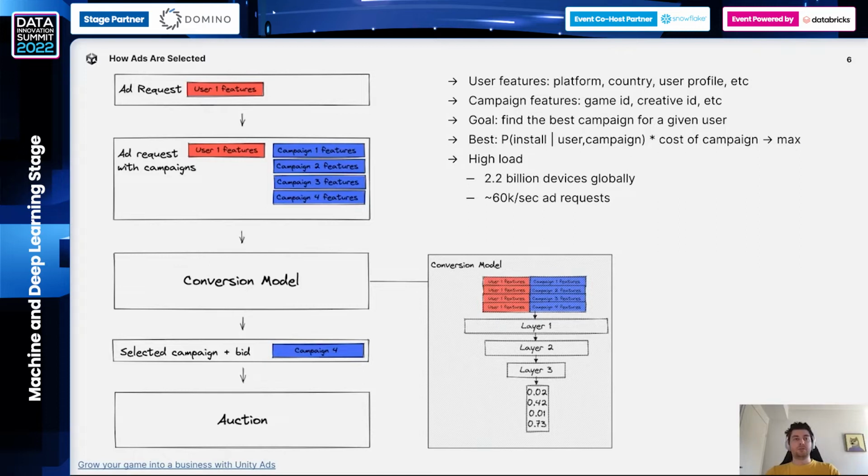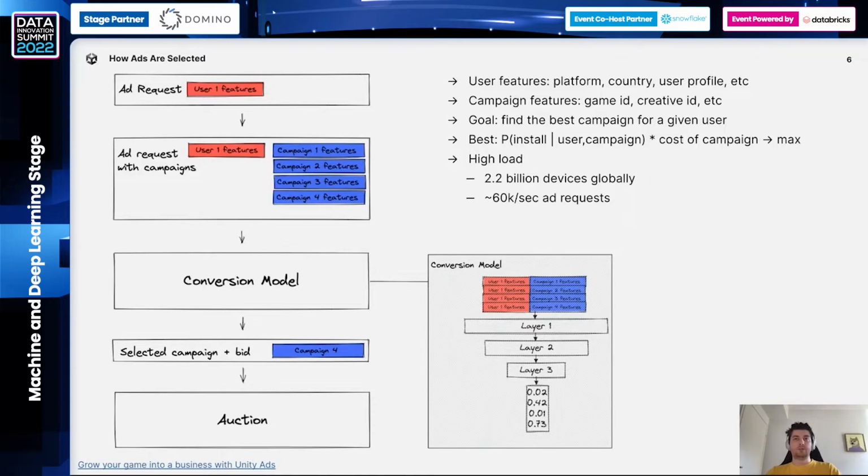For predicting conversion, we're using conversion prediction model. So we send user features and campaign features through a conversion model. In this model, which is represented by a bunch of fully connected layers, what is happening is that we receive features, we preprocess them somehow, then we repeat user features as many times as we have campaigns, and send this input to the model. Model makes predictions for every such interaction and returns the probability of installing each campaign. Then this probability is multiplied by the cost of the campaign, and the campaign with highest expected value is selected. So we send the campaign and the bid to the auction, and if we win an auction, the campaign is shown to a user.